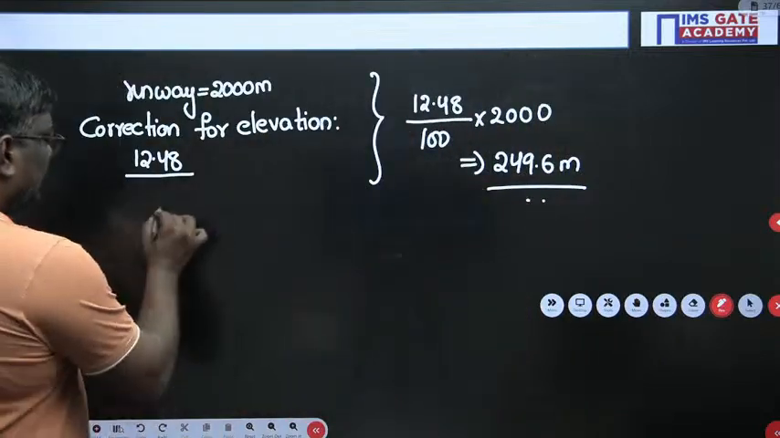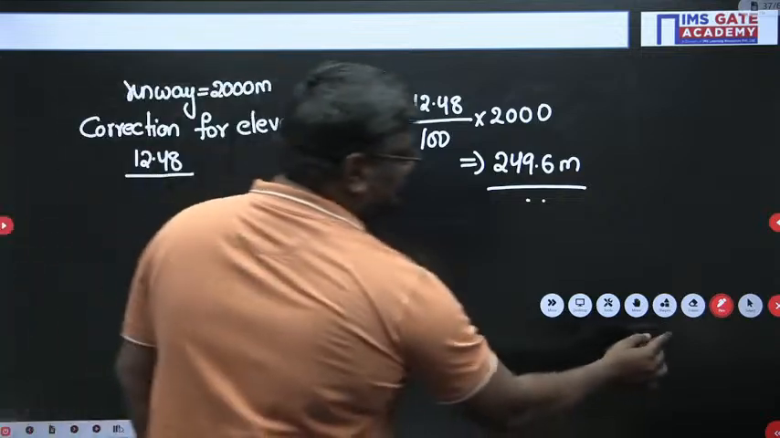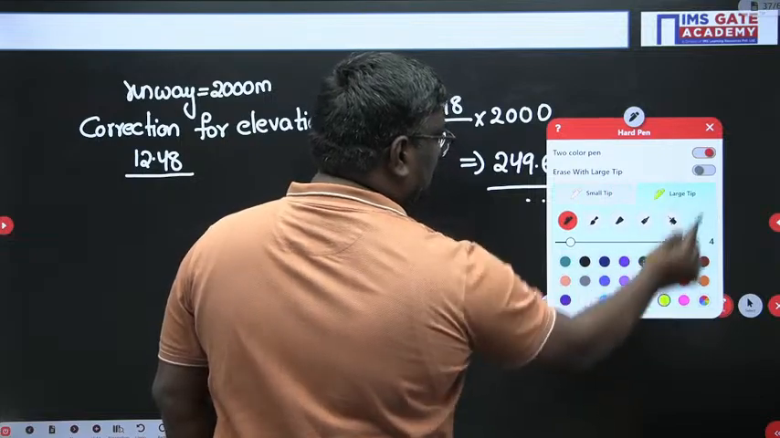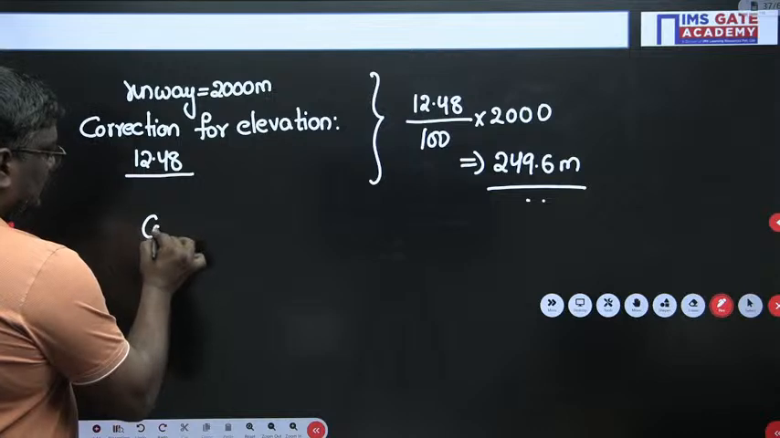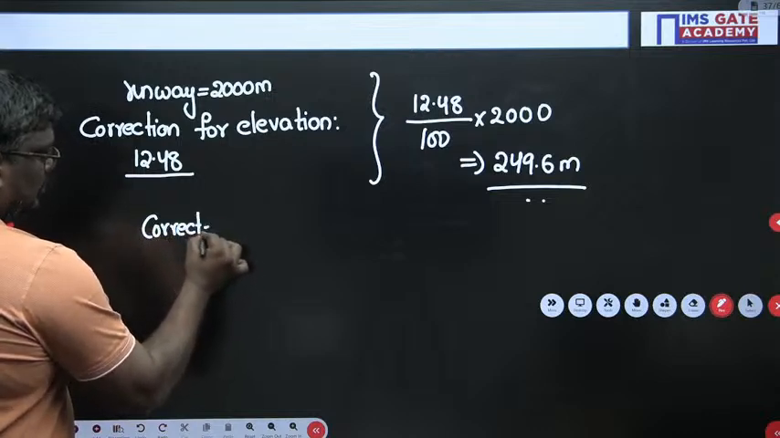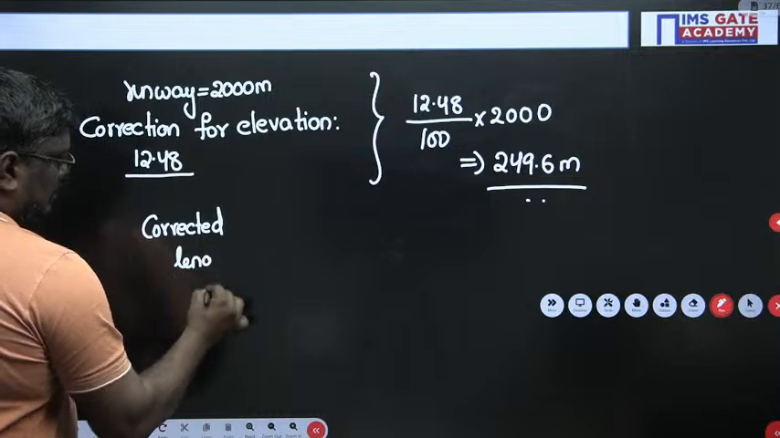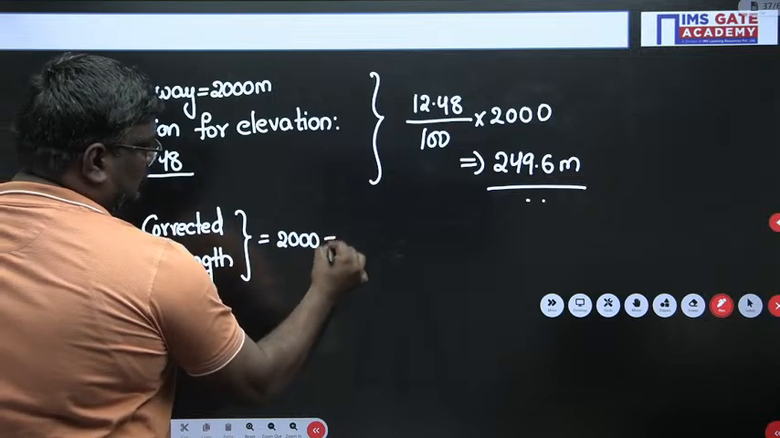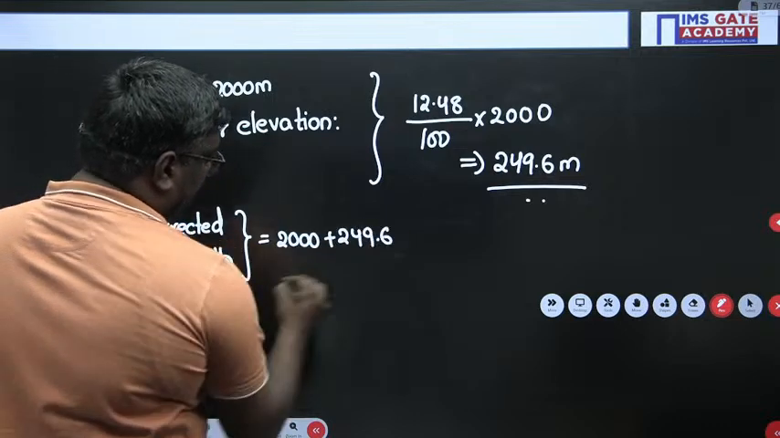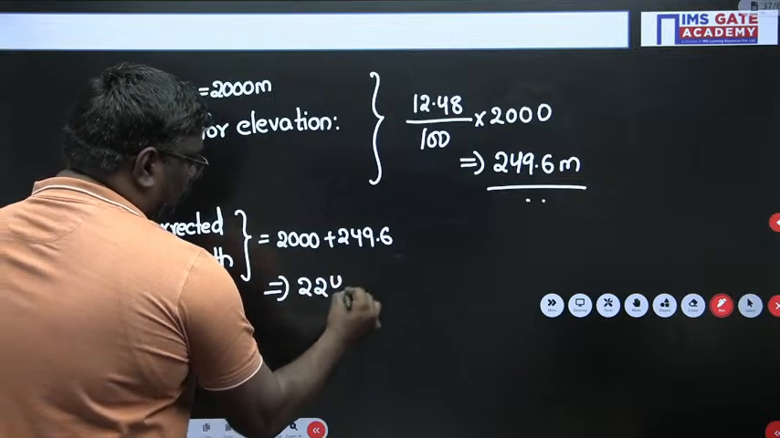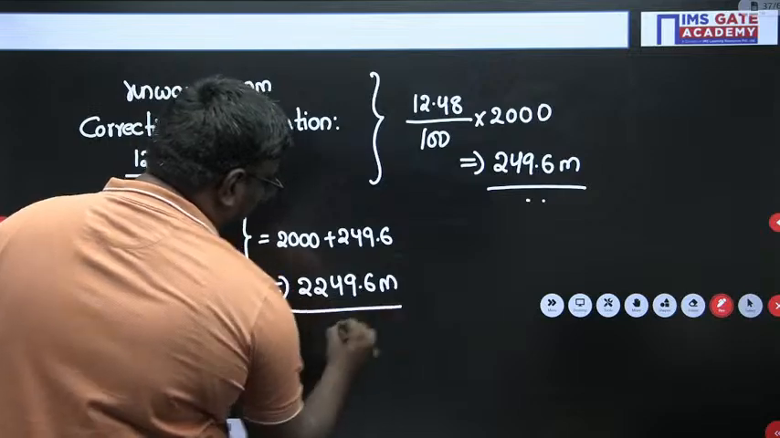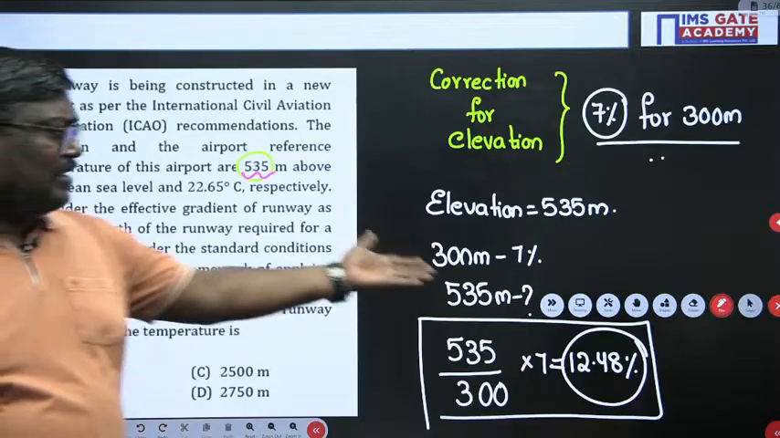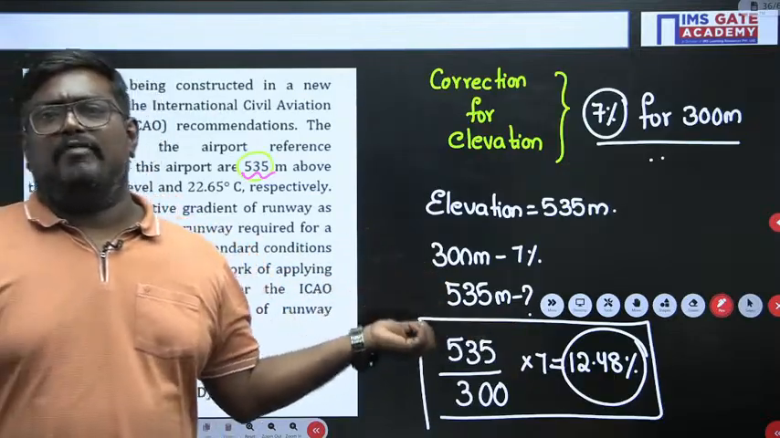Now see, what will be the corrected length? The corrected length is 2000 plus 249.6, so it will be 2249.6 meter. Is this clear? It's a typo mistake I have done. It is for 535, not 500 meter. I have just seen it.